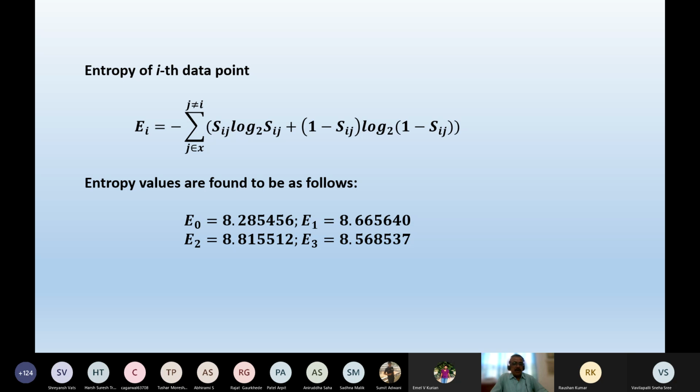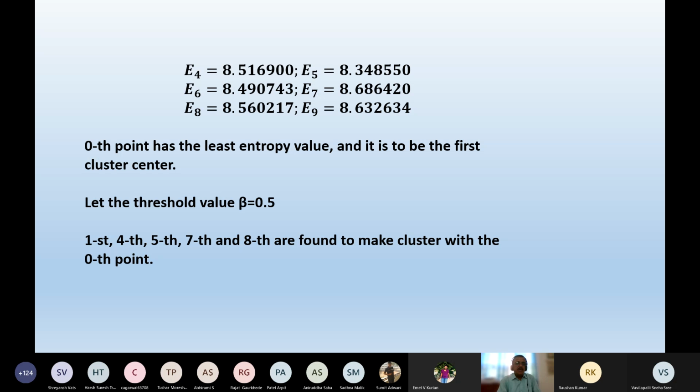So I'm requesting all of you to calculate with the help of your calculator or very simple computer programming. All such entropy values I've written here. The entropy values of all 10 data points can be calculated. And if you compare, the 0th point, that is the first point, has the least entropy value. So the first point will be the first cluster center. And here the threshold value of similarity beta equals 0.5.